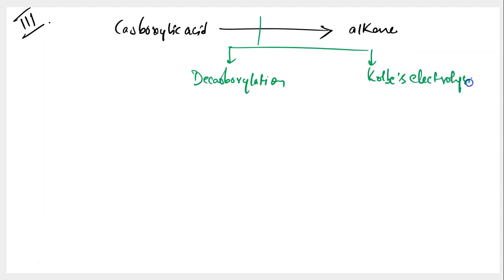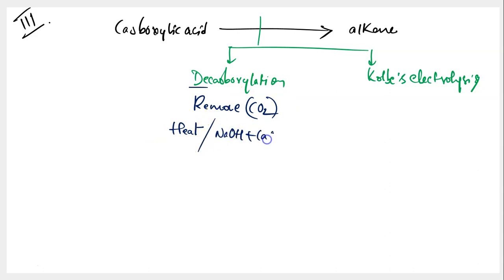So what exactly is meant by decarboxylation? As the name is suggesting, it is decarboxylation. De means removal, carboxylation is COO group or CO2 group. So when you remove a CO2 or COO group from a given molecule, you call it as decarboxylation. So how does this decarboxylation happen? It happens when you heat the carboxylic acid in presence of a mixture of sodium hydroxide plus calcium oxide. So this mixture is basically called as soda lime. You can bring out this decarboxylation in presence of soda lime and heating.